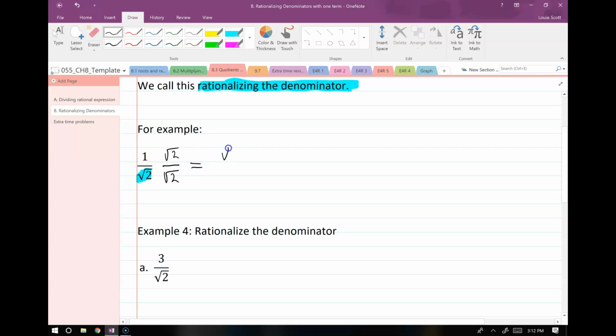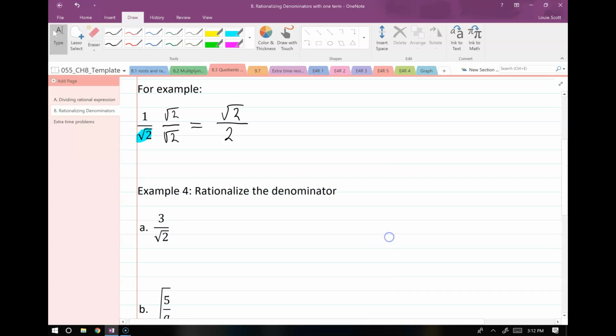Root 2 times 1 gives me root 2 on top, and root 2 times root 2 gives me 2. Be careful with this part. I myself am very tempted to write this equals 4 over here. But that's not it, right? The square root of 2 is defined as the number that, when you multiply it by itself, you get 2. That's a really common mistake.